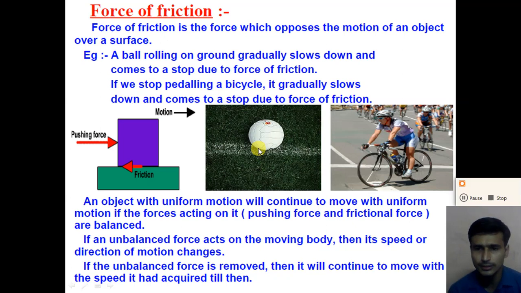When the ball is in motion, due to the friction between the surface of the ground and the surface of the ball, the motion of the ball gradually decreases, and after some time it comes to rest.